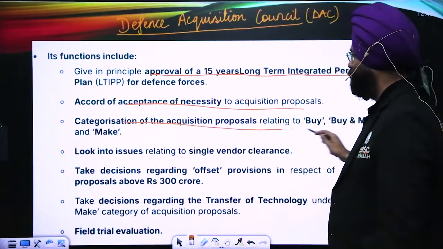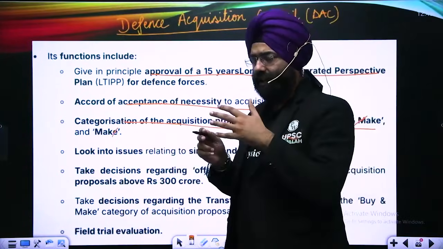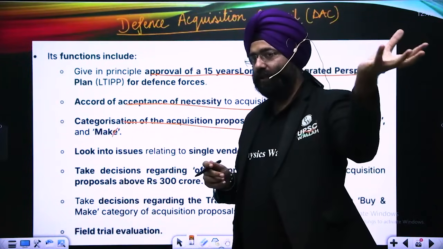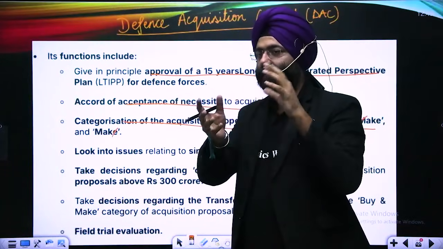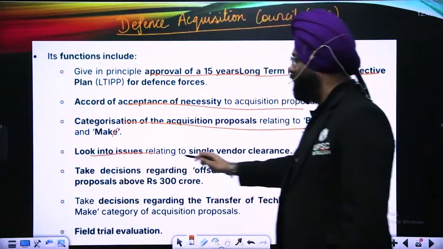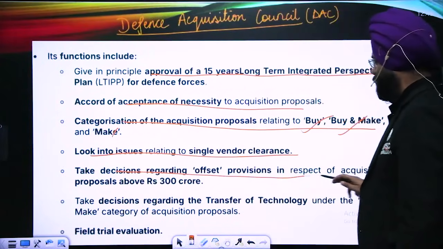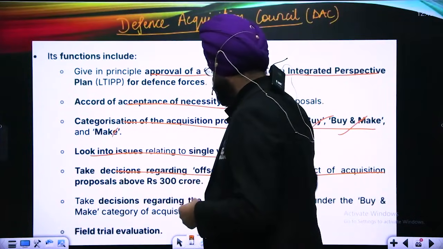Categorization of the acquisition proposal: buy, make and buy, make. That means what things should be made in India, what should be bought, and what are those things where some components could be bought and other components could be made in India and combined. So these policies are also laid down by the DAC. It also looks into issues relating to single vendor clearances, and takes decisions regarding offset provisions with respect to acquisition, focusing on transfer of technologies also.